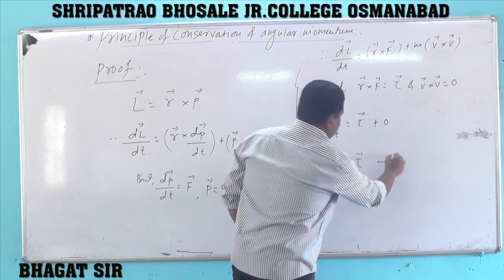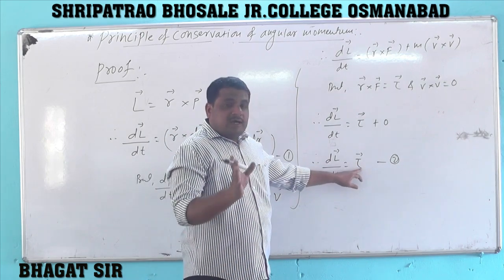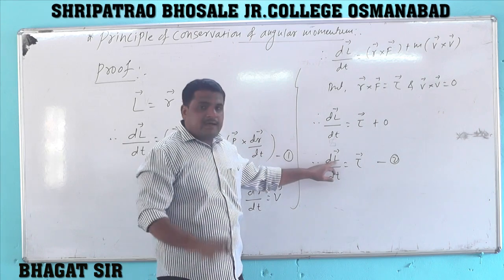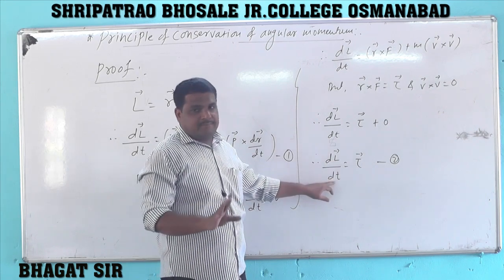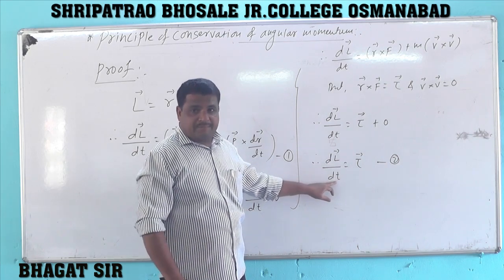Suppose this is equation number 2. From this equation we can alternatively define torque as the rate of change of angular momentum with respect to time.